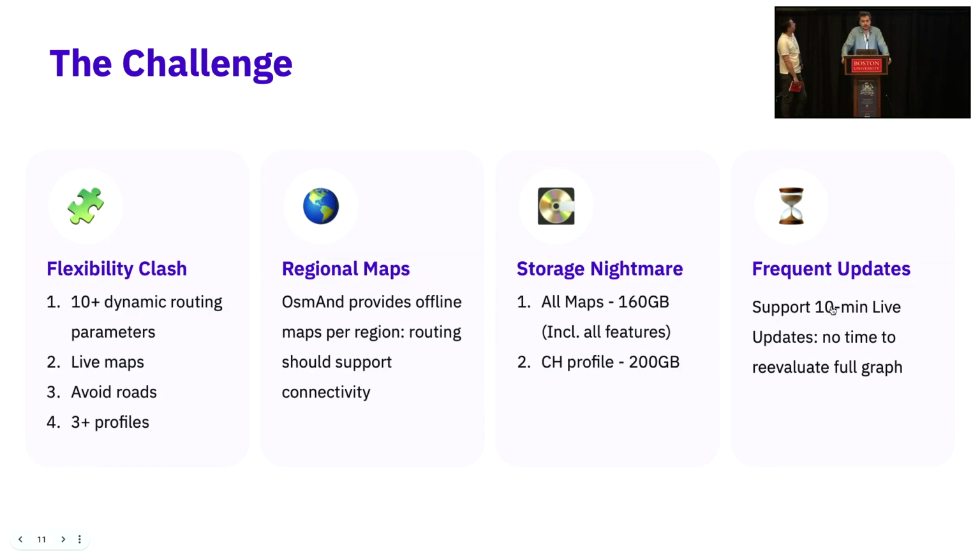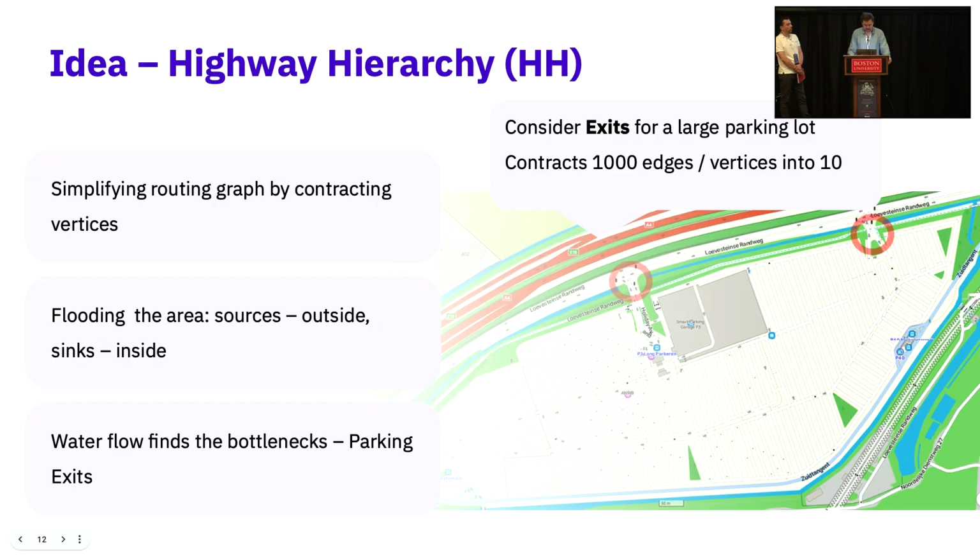Also, you can build a layer or profile for each parameter, but it's just a huge amount of data. All our maps around the world are just 160 gigabytes of data, and each contraction hierarchy profile is 200, which is quite a lot and not reasonable, especially if we want to support dynamic parameters. And one more requirement was very important for us: we support frequent updates, like 10-minute updates, and that's not feasible with contraction hierarchy.